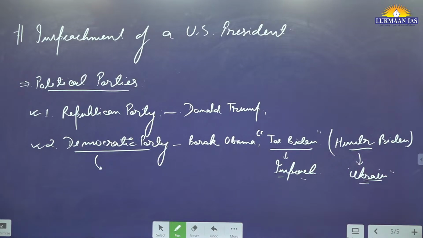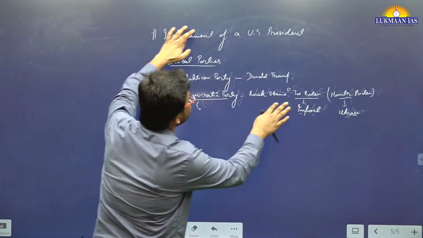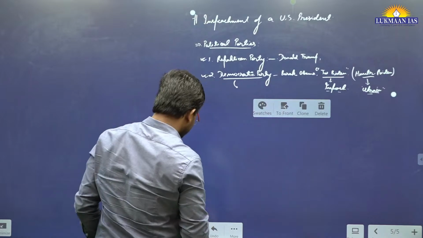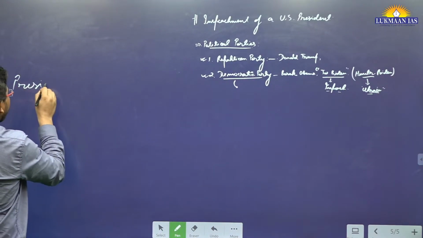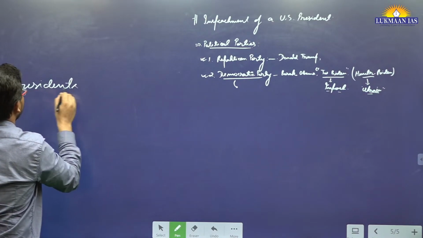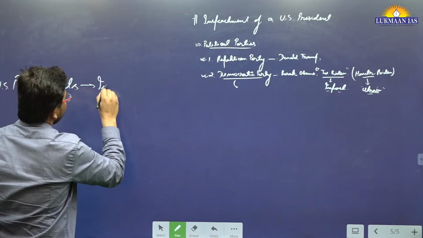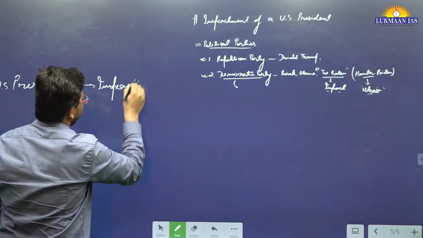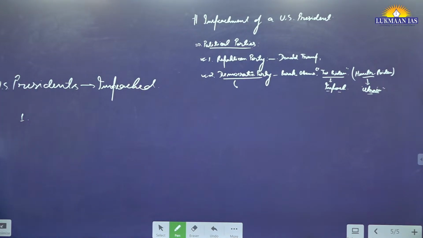The names of those presidents are, I'm going to write it here quickly, so that we have at least a general understanding of it. Names of those US presidents who have been impeached. They have written the names, I'm going to write them down.